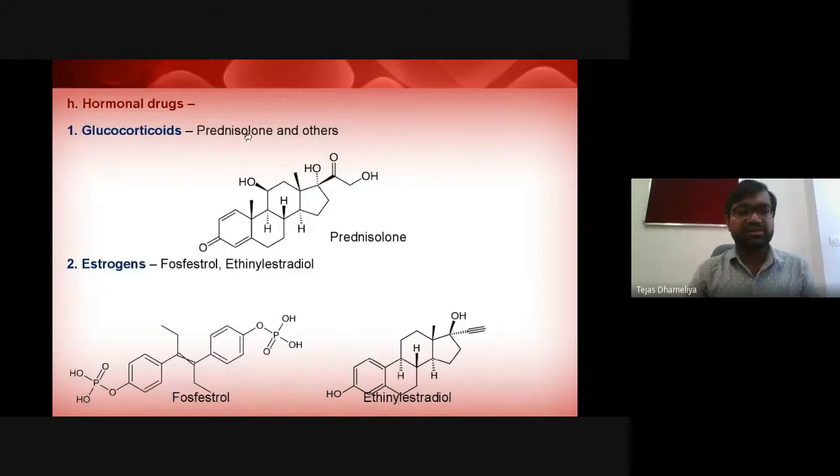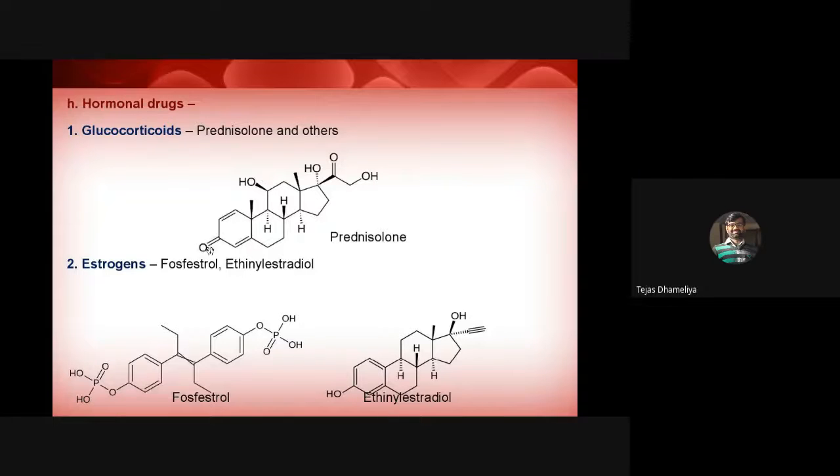Prednisolone is the structure of this drug, and the cyclopentaperhydrophenanthrene nucleus is present in it. Here there is a cyclic conjugated ketone, a cyclohexanone, present in the structure of glucocorticoids.